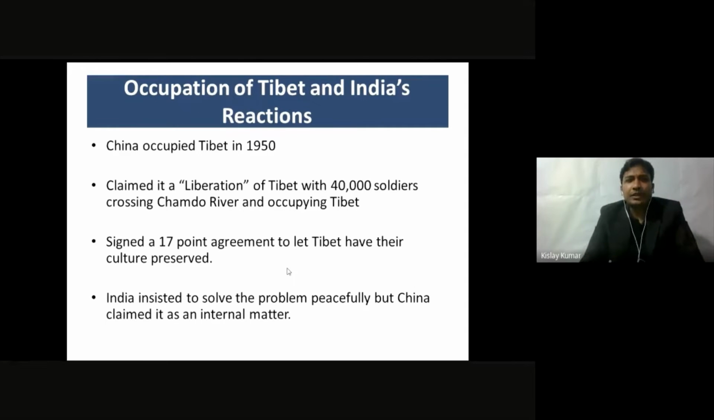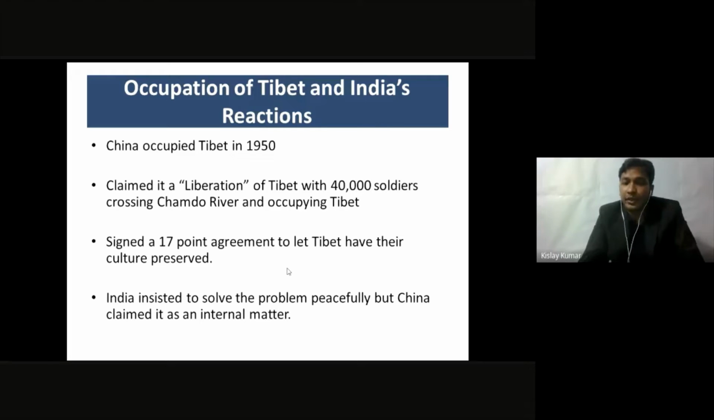Now, moving ahead to the occupation of Tibet and India's reactions. As you know, Tibet was in one way an autonomous region. It is true that there was some influence of China on Tibet, but for a long time, Tibet has been an autonomous region. Tibet had its own government. As you know, Dalai Lamas were there, several Dalai Lamas. They were the heads of state in Tibet. But after Mao Zedong came to power, China said that no, Tibet is our land and we are going to take it back.